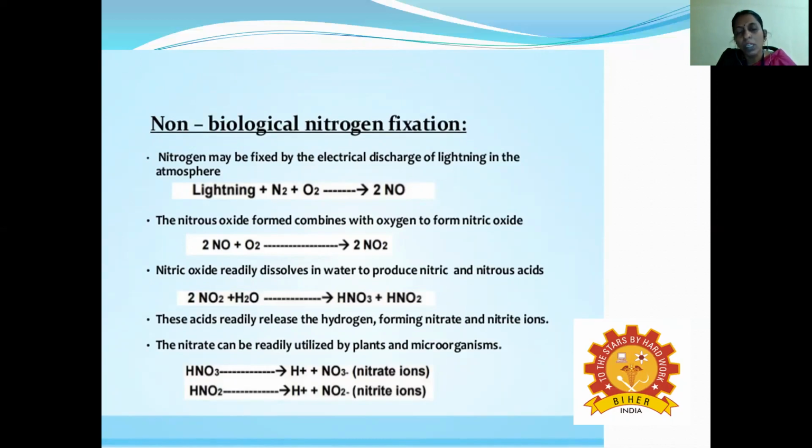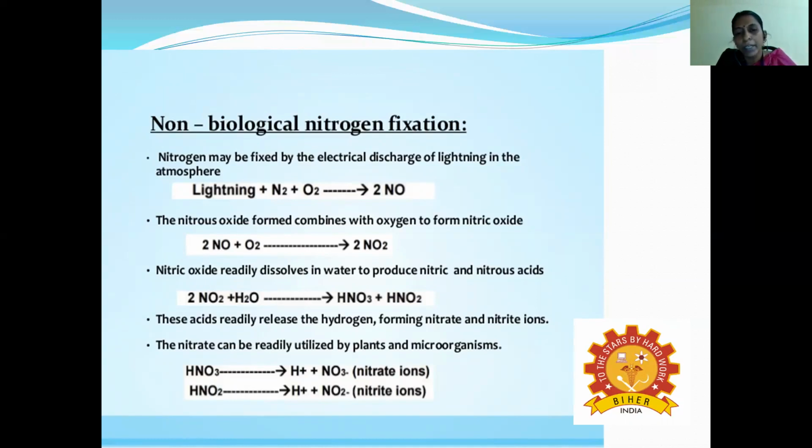So HNO3 is converted into H+ and NO3-. NO3 is called the nitrate ion, and HNO2 is converted into H+ and NO2-. NO2 means a nitrite ion. That is the main difference: NO3 means nitrate, and NO2 means nitrite.